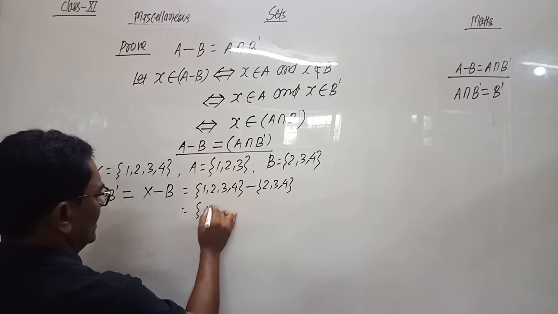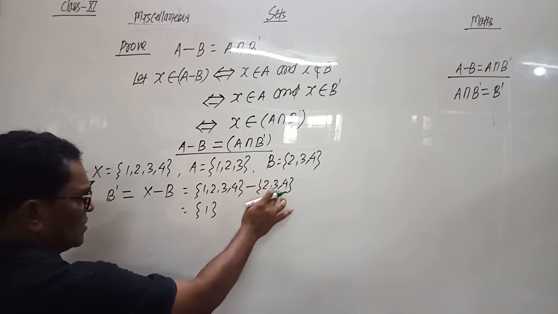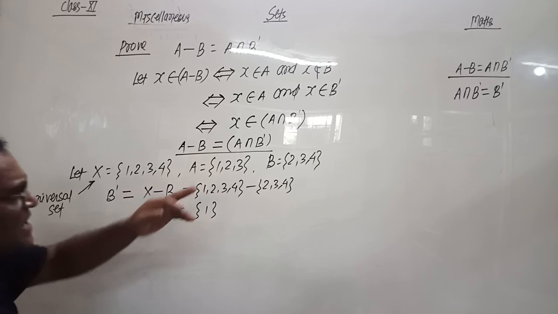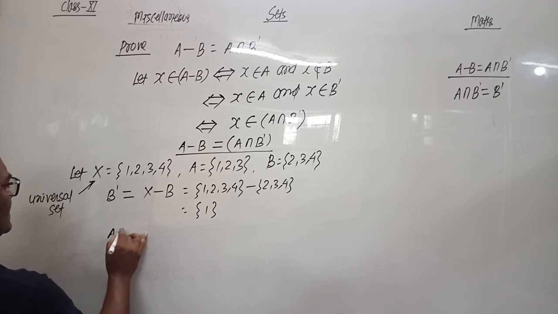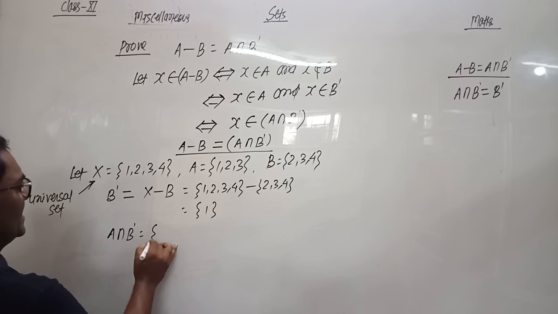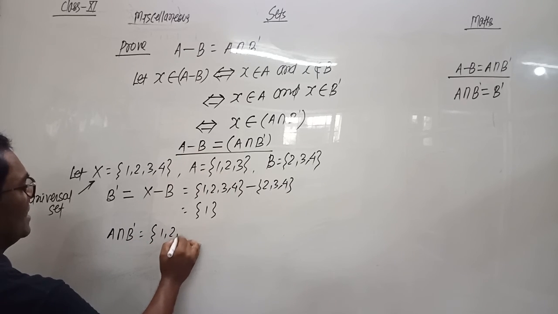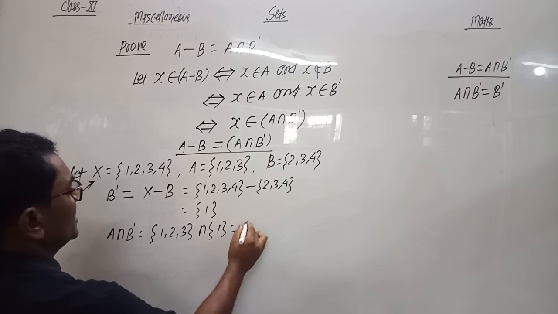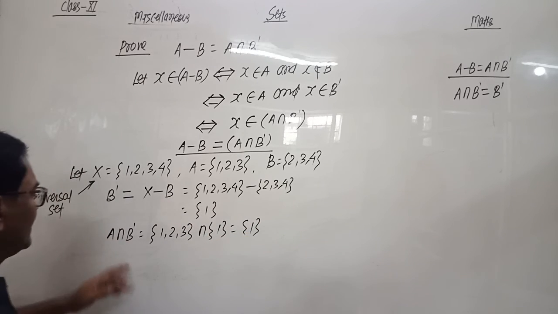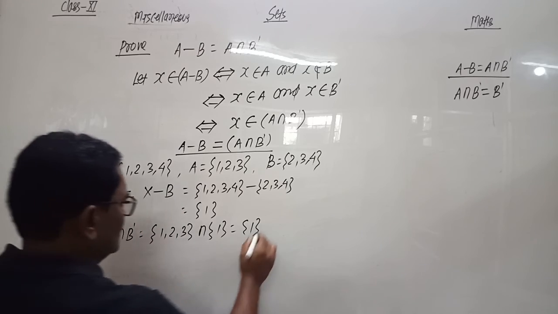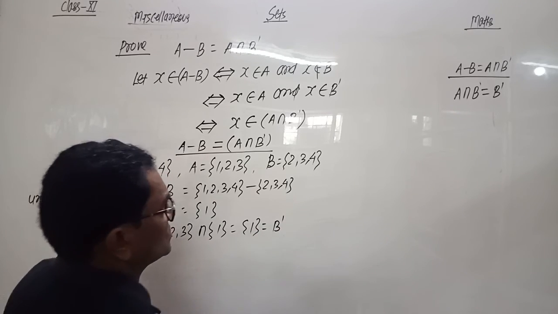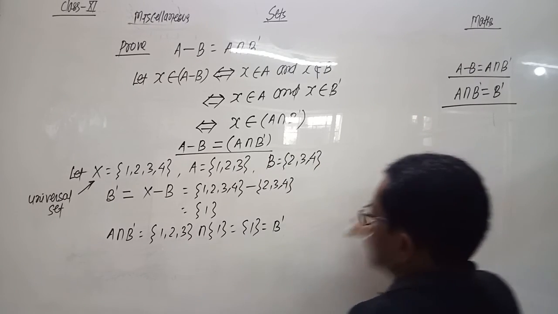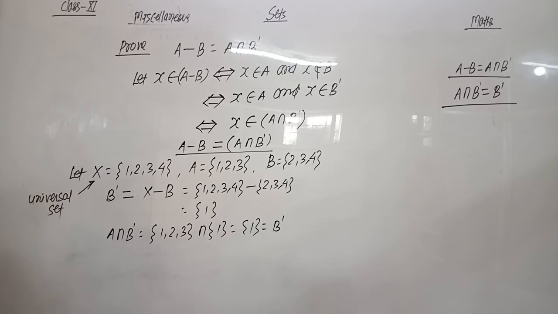Then we get {1}, those elements of X which are not in B. Now we find A intersection B dash. Write down the elements of A, {1, 2, 3}, intersection B dash {1}, so it comes {1}. So we can write that A intersection B dash is equal to B dash. So this result has been proved.